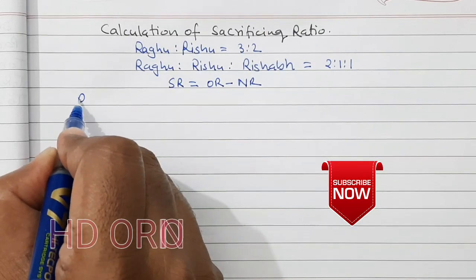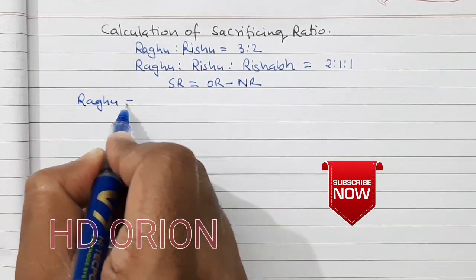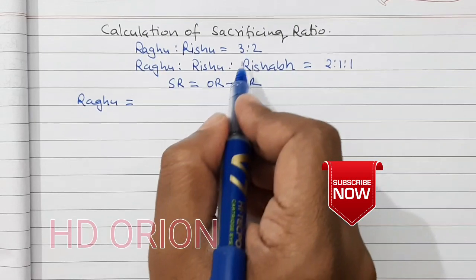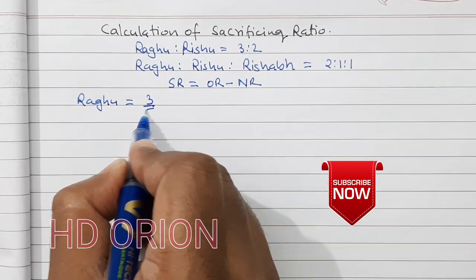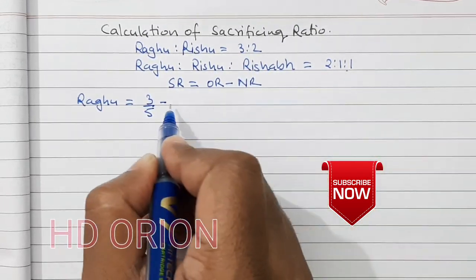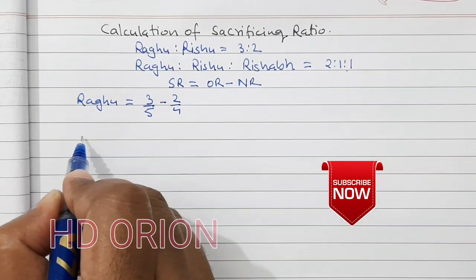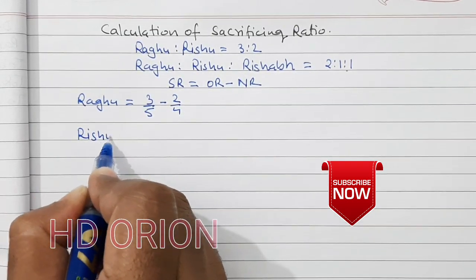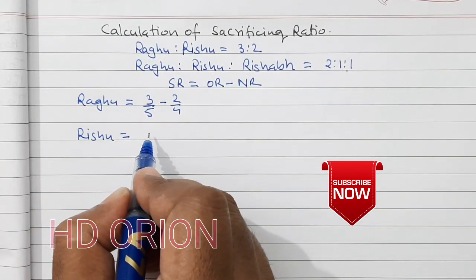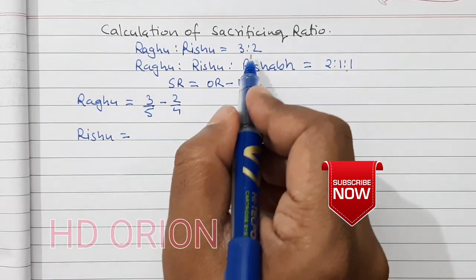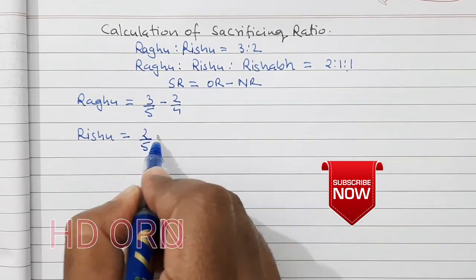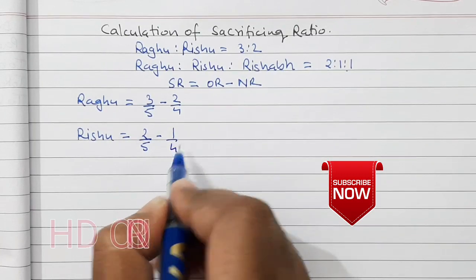Therefore for Raghu it is equal to old ratio 3/5 minus new ratio 2/4, and for Rishu it is equal to 2/5 minus 1/4.